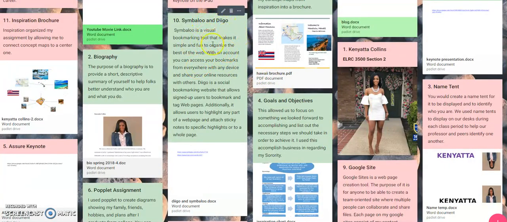So Symbaloo is a visual bookmarking tool that makes it simple and fun to organize the best of the web. With an account, you can access your bookmarks from everywhere with any device and share your online resources with others.